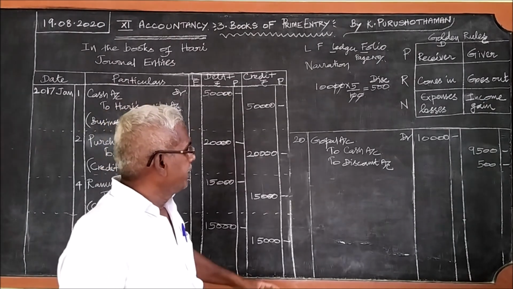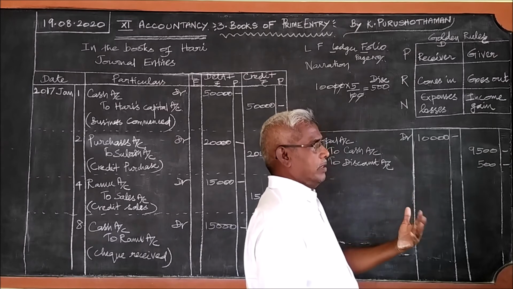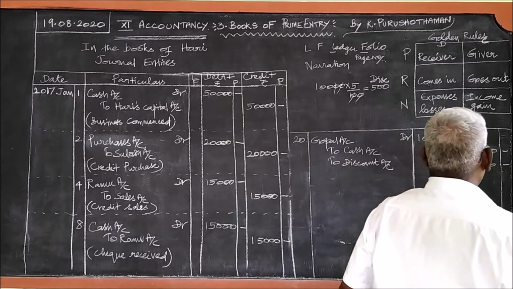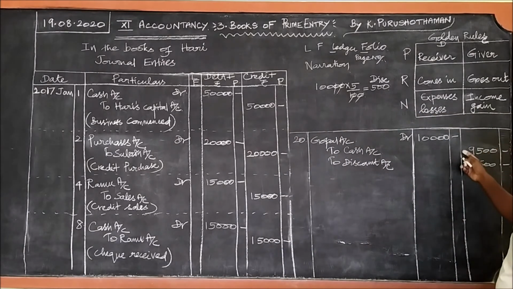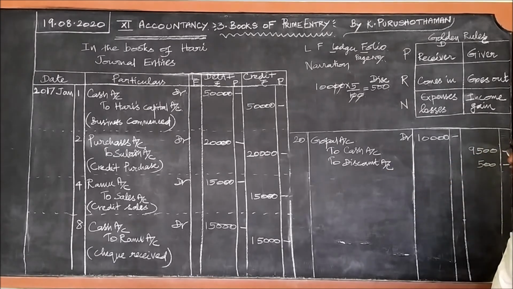Why should we write the discount account here? One reason is evident: the shortage of amount, 500, we are writing to discount account. Any layman can say that. But what is the rule for it?